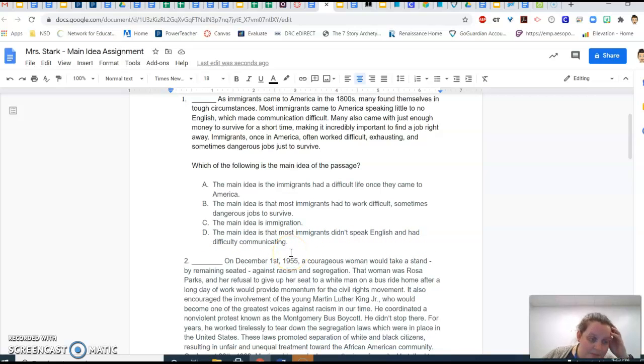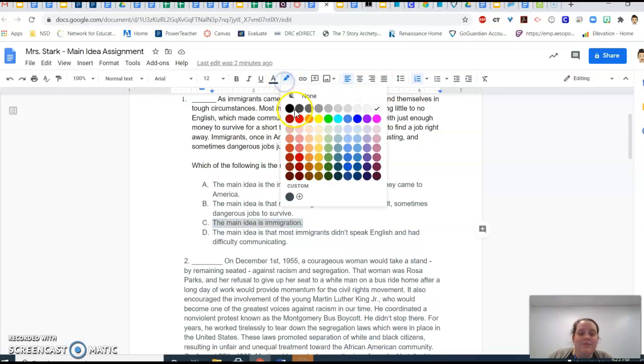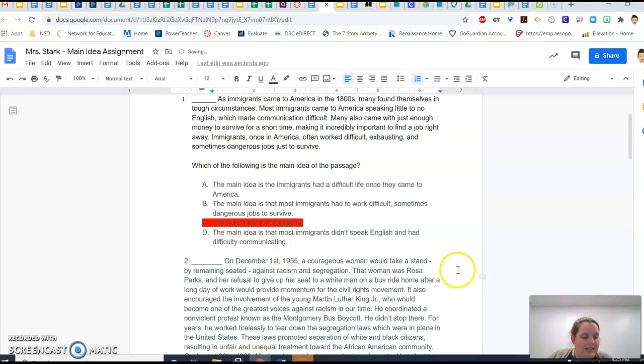So I'm going to use some of my skills that I have with answering multiple choice questions to come up with the right answer. So I'm going to eliminate some things that I know are not correct. So for example, the C, I know it is not correct because it's written as a single word instead of a sentence. So I'm going to do red so I know that is not the right answer. All right, I can also eliminate D. Okay, and I know D is not the right answer because it's talking about one specific thing in the paragraph and not the entire paragraph itself, okay?